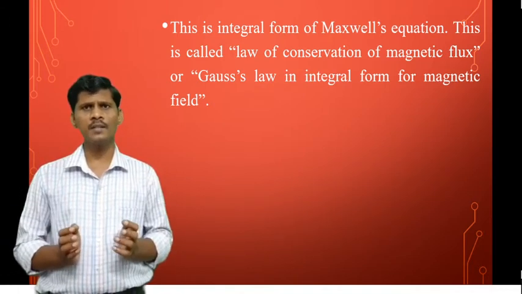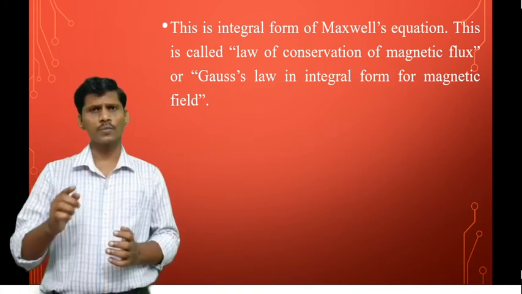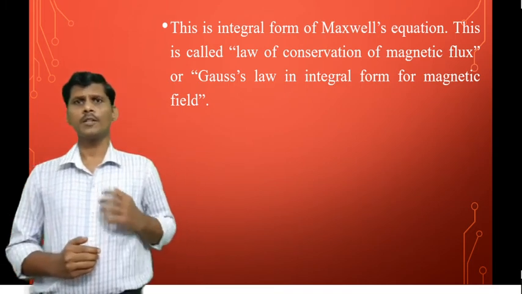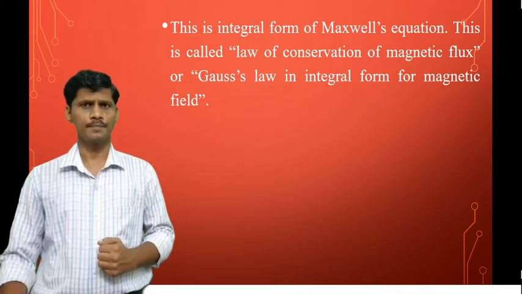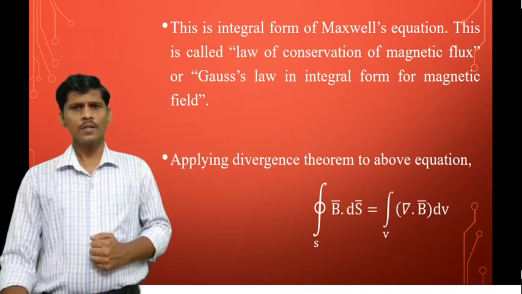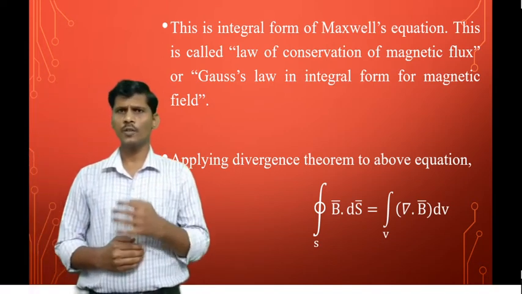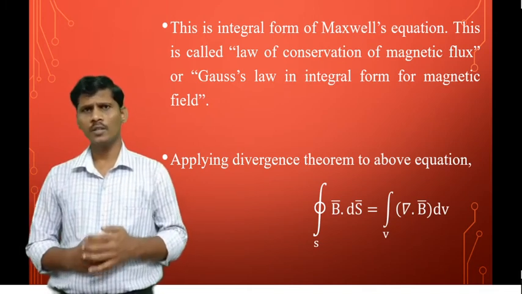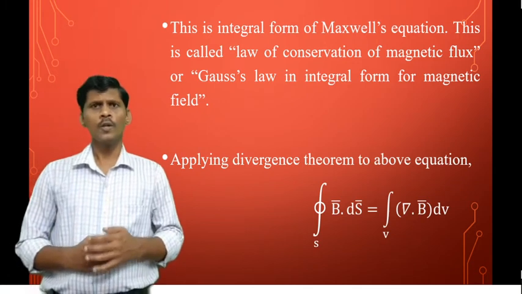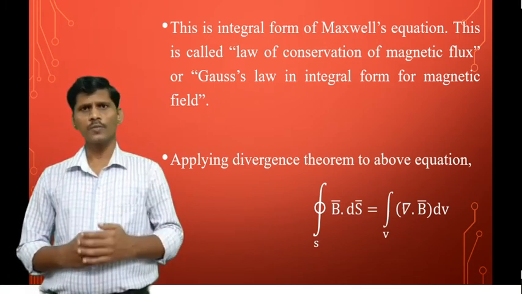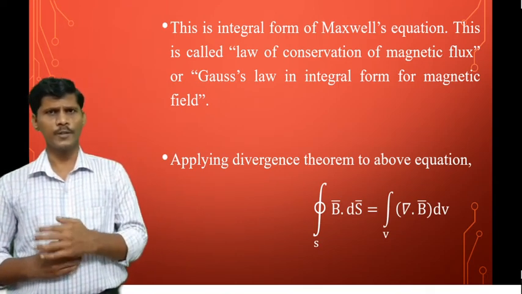So what is the meaning? The surface integral of B bar dot ds bar over any closed surface is equal to 0. So using the divergence theorem. What is the divergence theorem? The closed surface integral is equal to the open volume integral. Using the divergence theorem, the closed surface integral of B bar dot ds bar is equal to the volume integral of del dot B bar into dv.